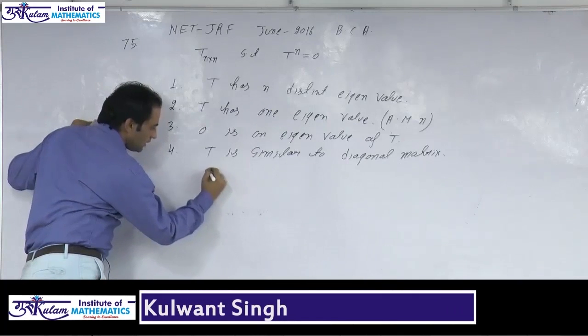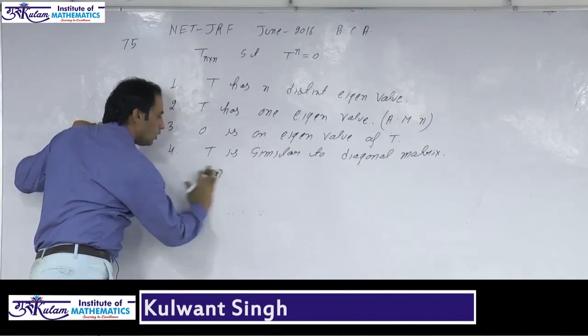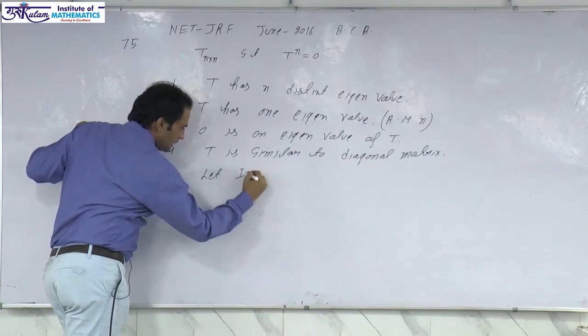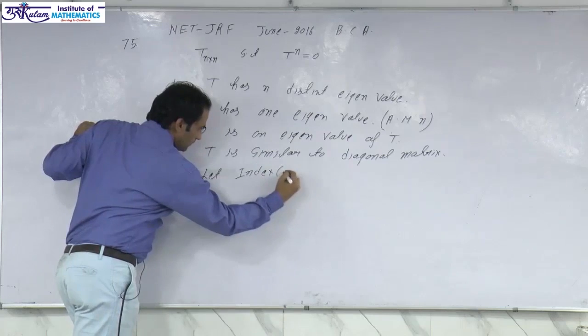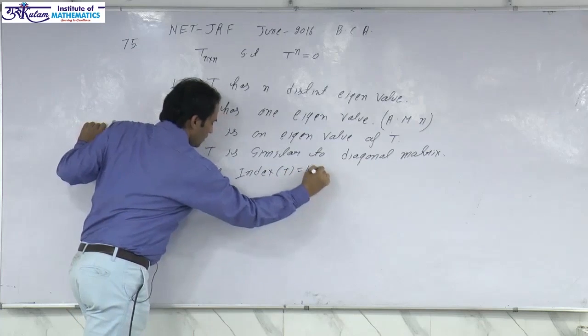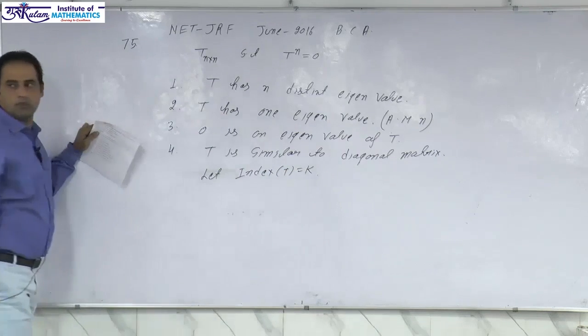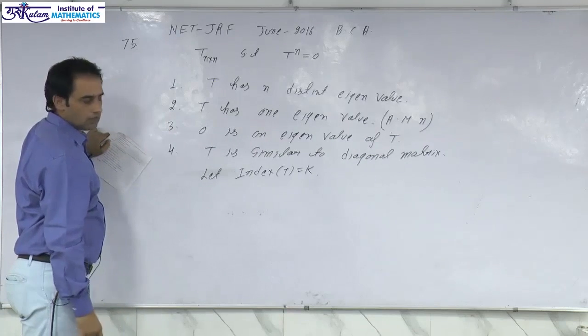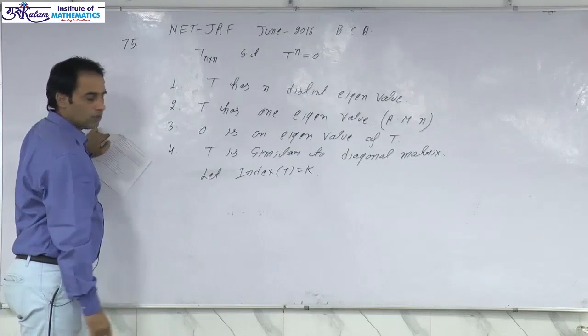Let the index of T be k. So k may be 1, 2, up to n. If k equals 1, then the given matrix is a 0 matrix, otherwise the given matrix is non-zero.